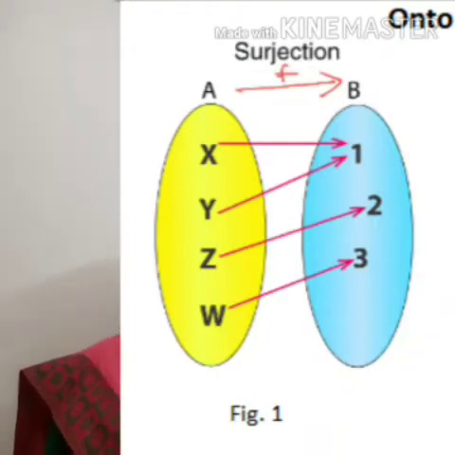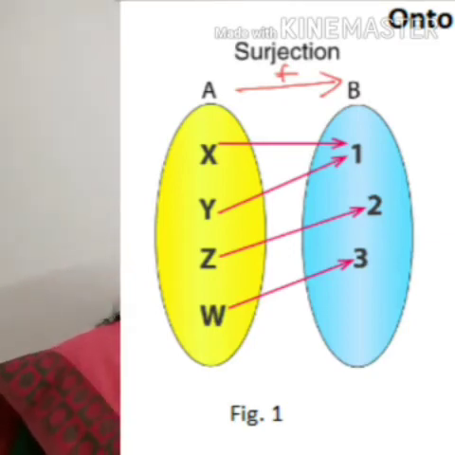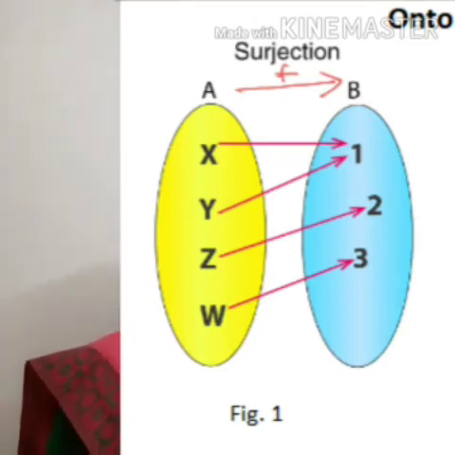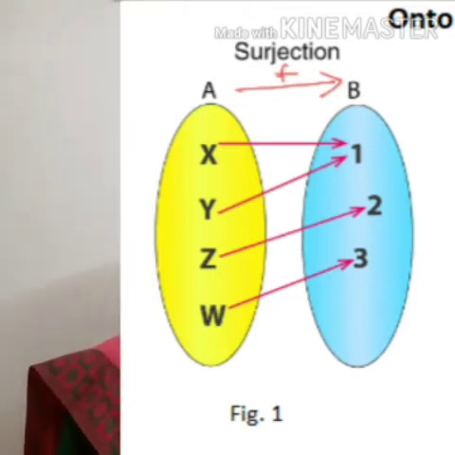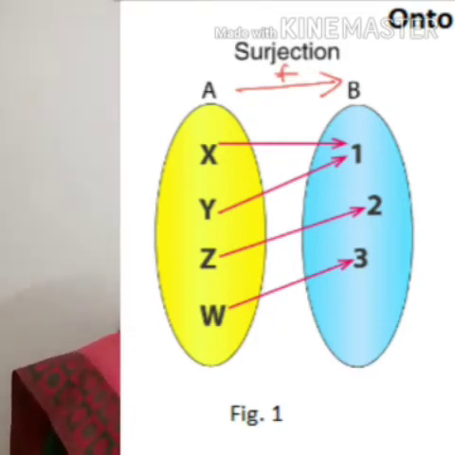So if all the elements of B have pre-images, it means f is onto. Here we can consider an example, f from A to B. The elements of A are x, y, z and w. Elements of B are 1, 2 and 3. Image of x is 1, image of y is also 1, image of z is 2 and image of w is 3. When you consider the elements of B, we can see that there are pre-images for all the elements, isn't it? So here f is a surjection, or we can say f is an onto function.